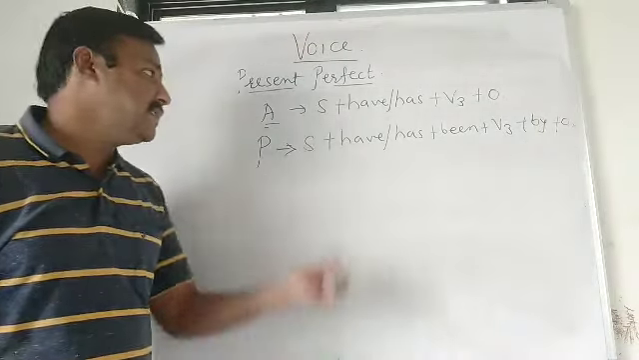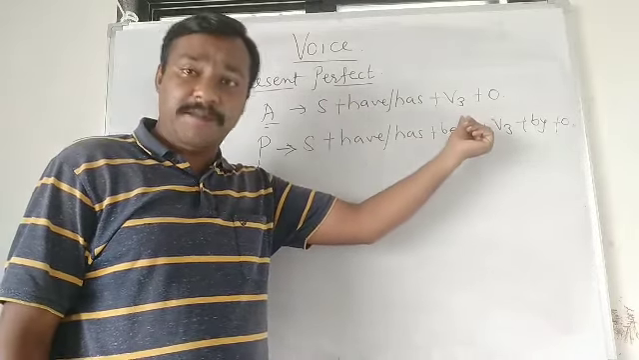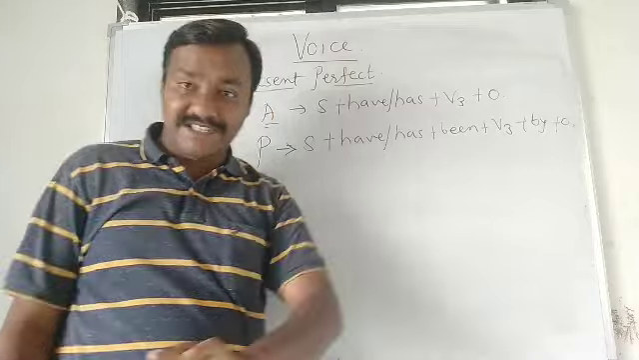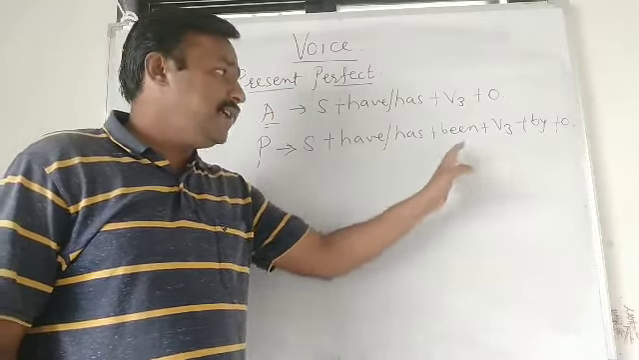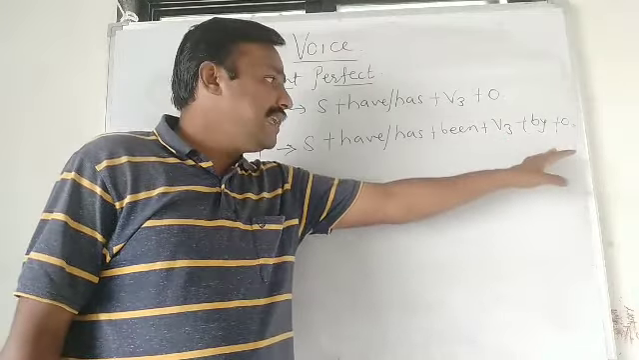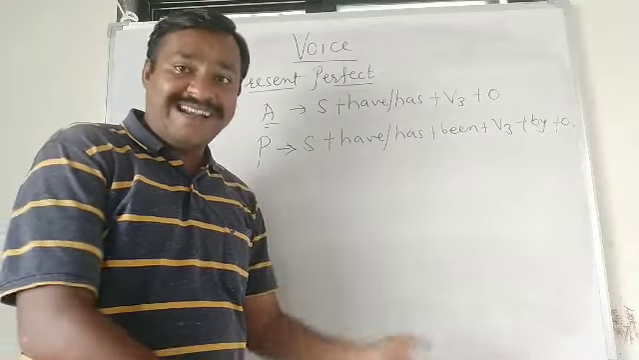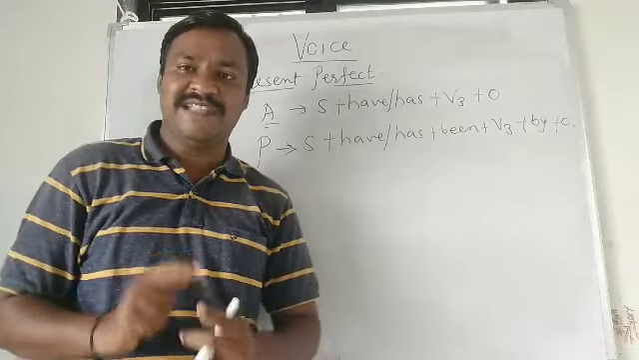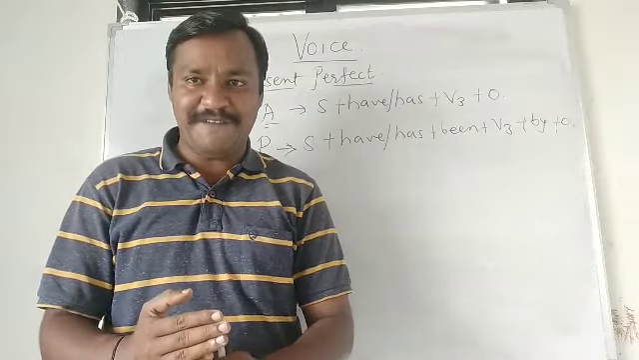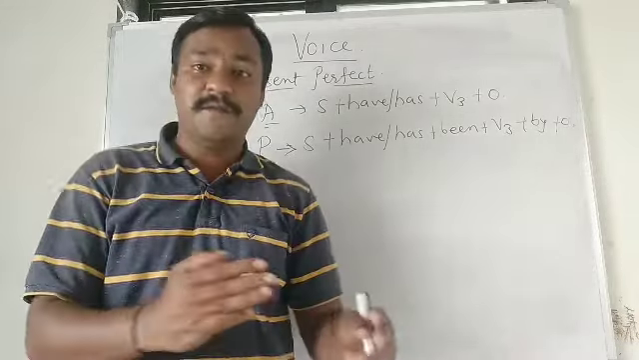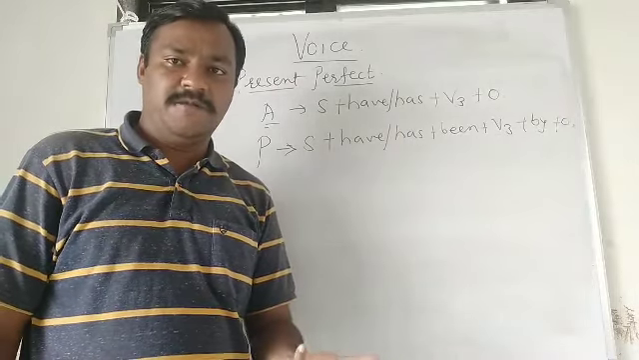Friends, look at the structure of active voice in present perfect. Subject have has, verb third form and then object. Passive voice structure: subject have has, been, B-E-E-N, been plus verb third form, then by plus object. In active also and in passive also, already we have got verb third form. That's why no need to worry about present perfect, past perfect, future perfect for searching verb third forms. Already in active, the third form is used.